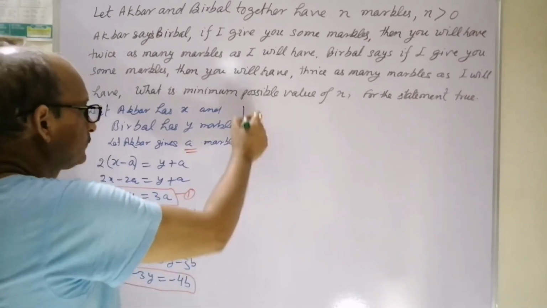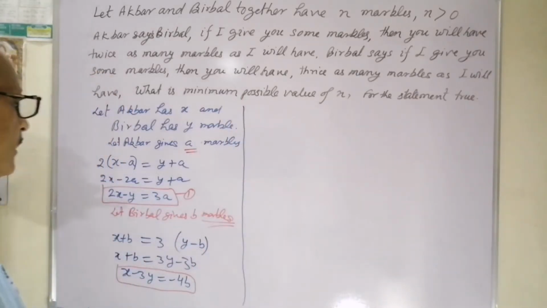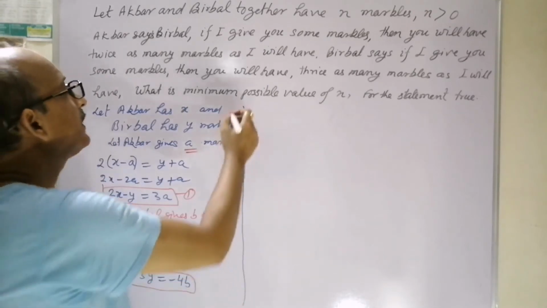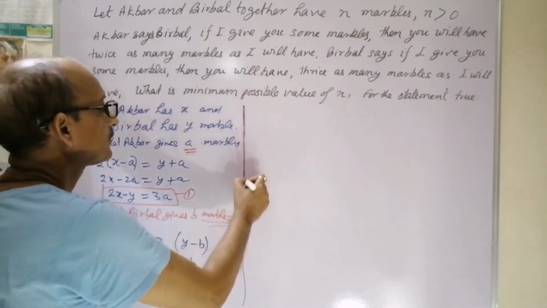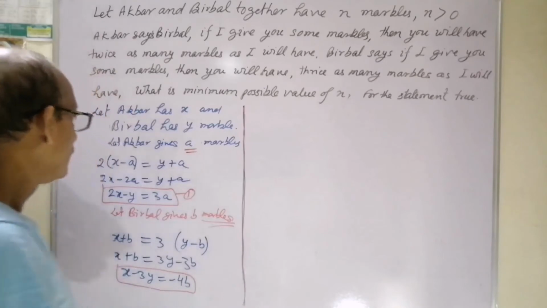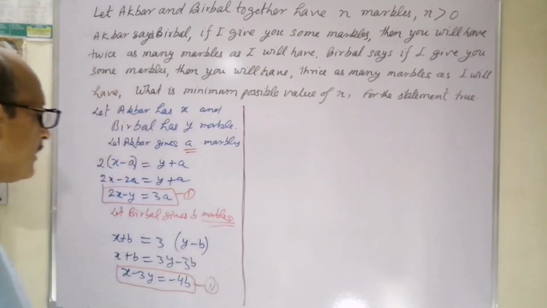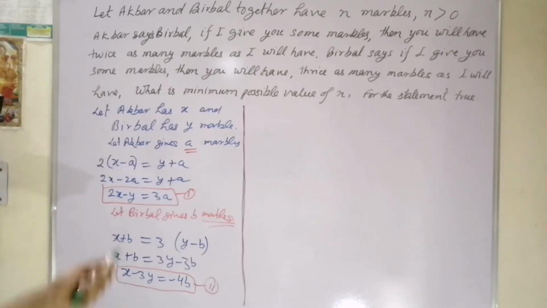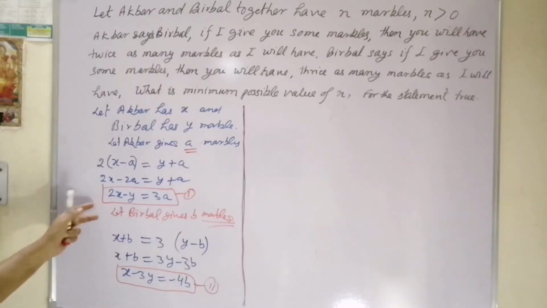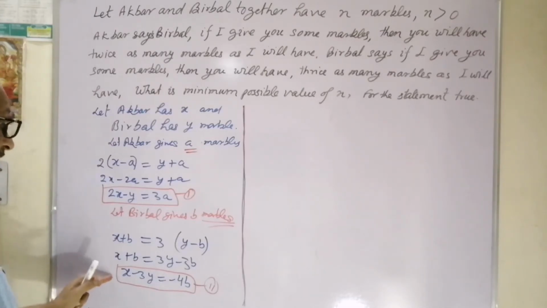Now we'll come to the next step, which is to solve it. Any method you can apply for solving, but better is to use the elimination method here. So I am going to eliminate x.